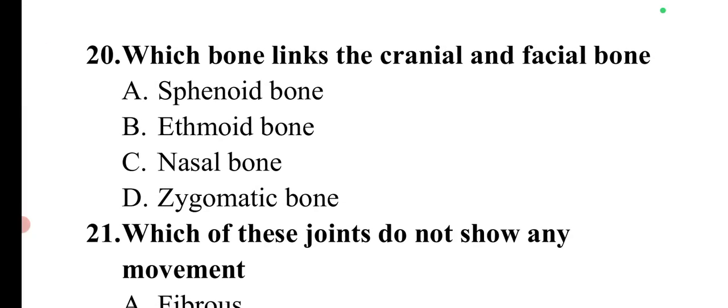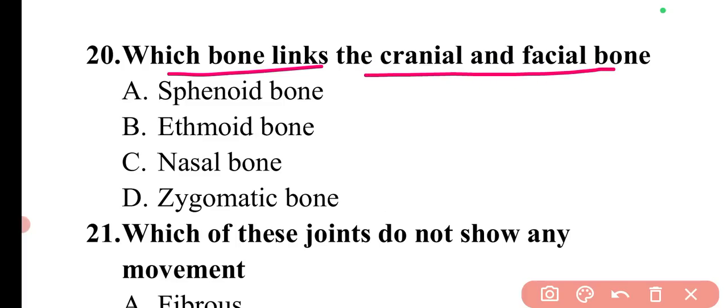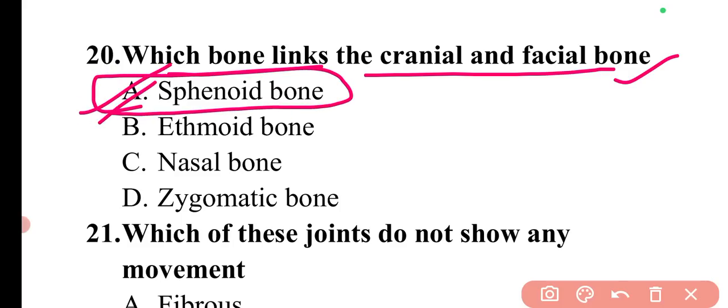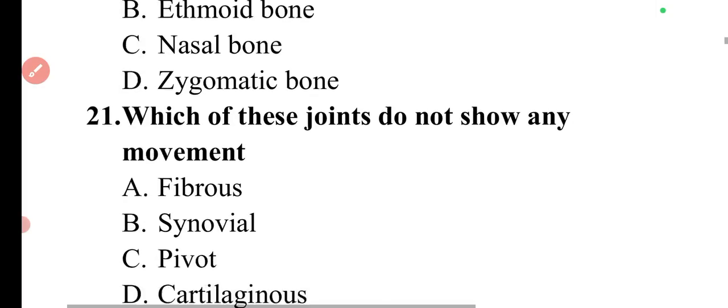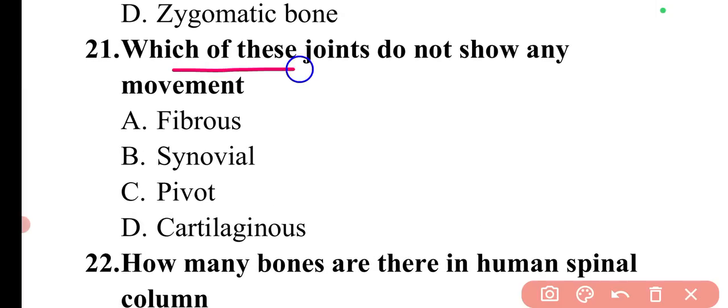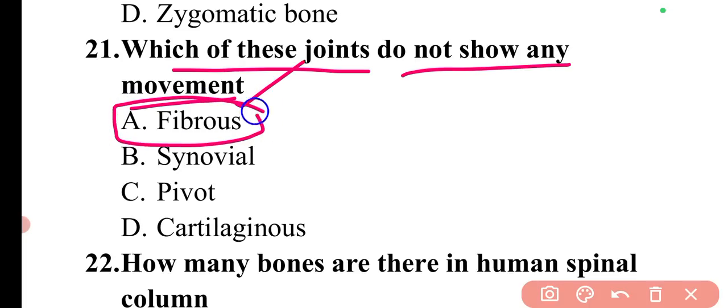The question is, which bone links the cranial and facial bones? The bone which links the cranial and facial bones is the sphenoid bone. So here option A will be the correct answer. Next question is, which of these joints do not show any movement? The joints which do not show any movement are fibrous joints or fixed joints. So here option A will be the correct answer.